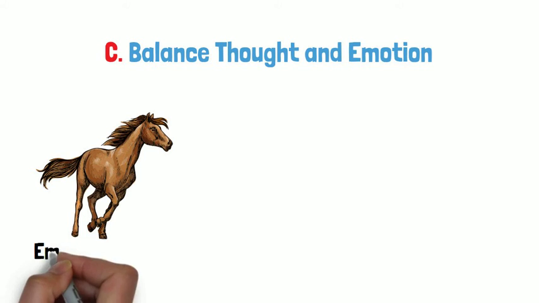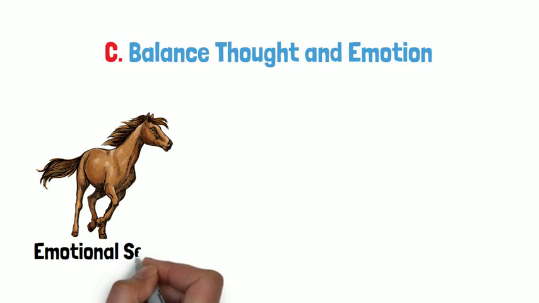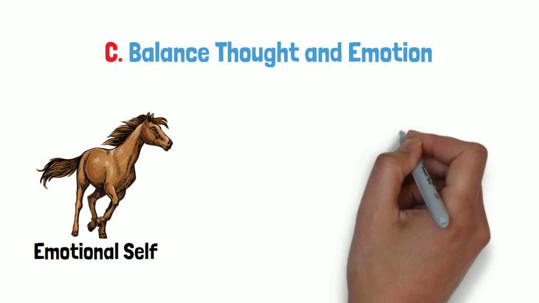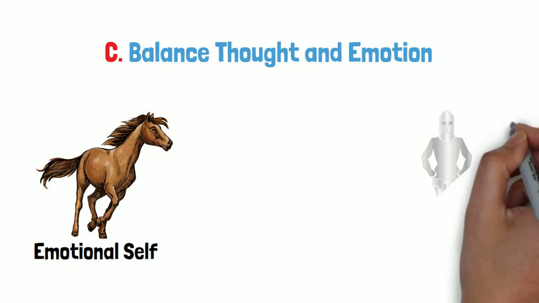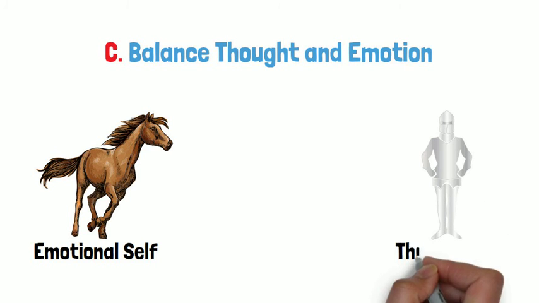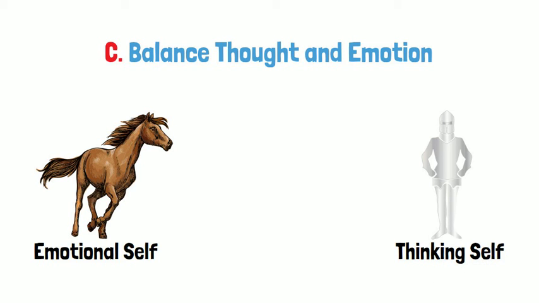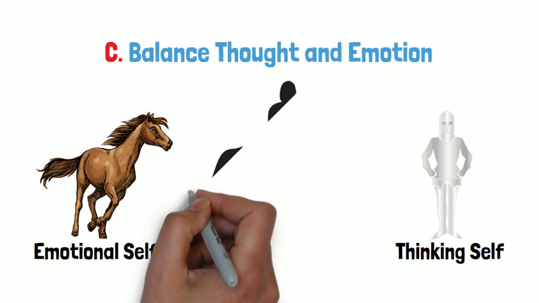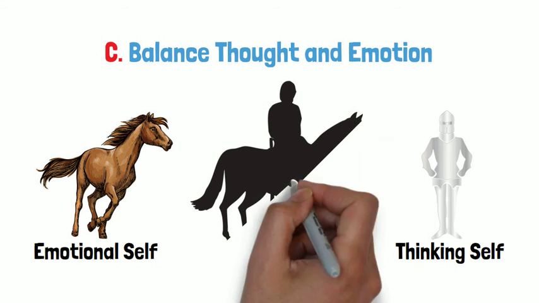But the horse can't be guided without a rider. Without a rider, the horse is wild and untamed. Well, the rider is our thinking self. Through training and practice, the rider learns to hold the reins and guide the powerful horse in the direction it wants to go. Now, the once untamed horse can take the rider to places that the rider would have never been able to reach alone, and vice versa.